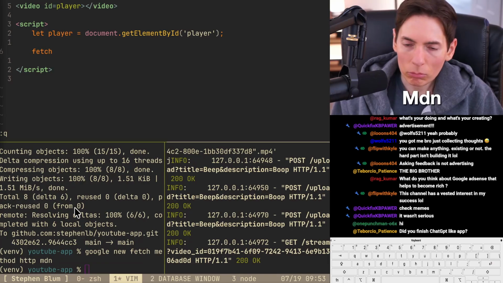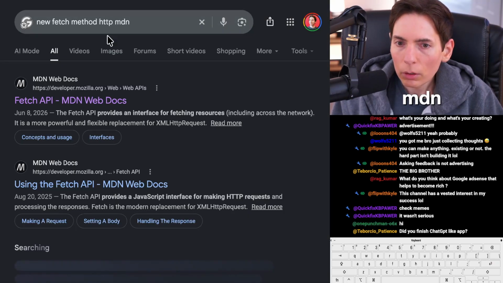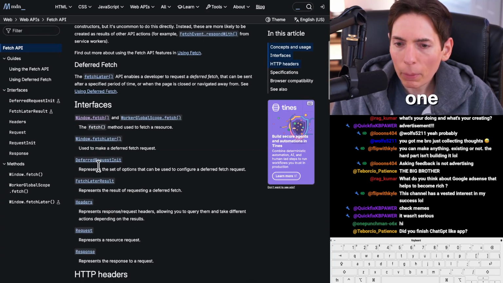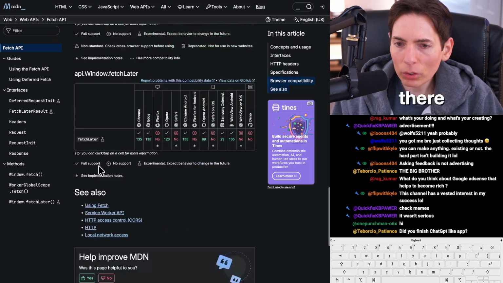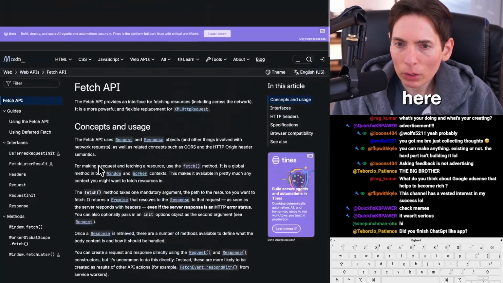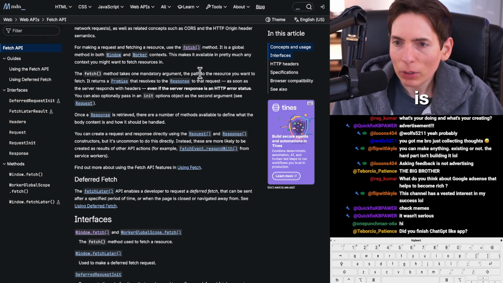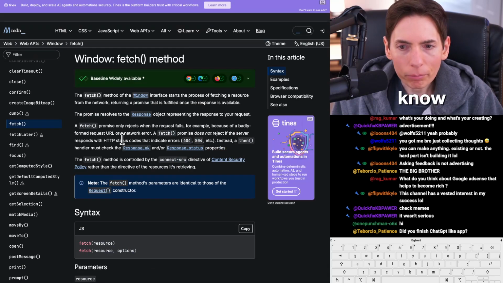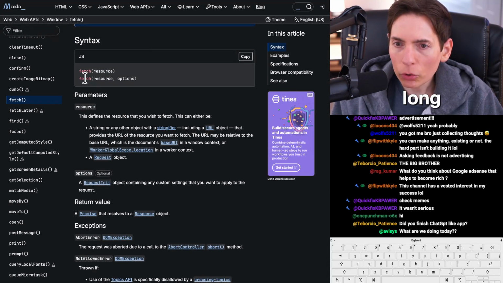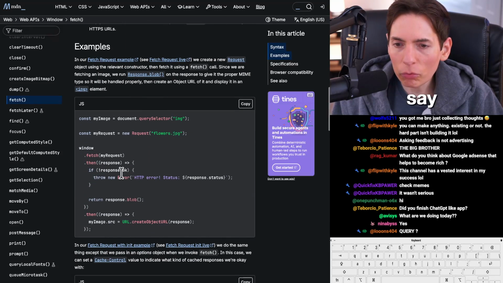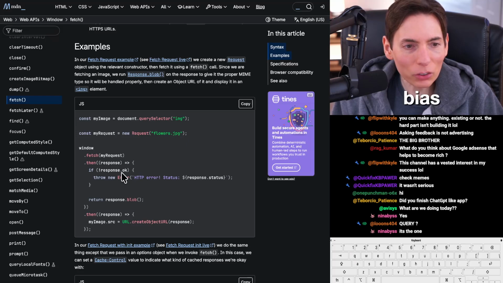Okay. Let's do MDN, Mozilla Developer Network, Fetch API. Is this the right one? Is there an example in here? Let's see if we can get some examples here. Or is there a different one? Is it the Fetch? Do you guys know? It's been so long. Resource options. Okay, I think this is it. I think we just say fetch. Yes, Nina Bias. Oh, that's the one.